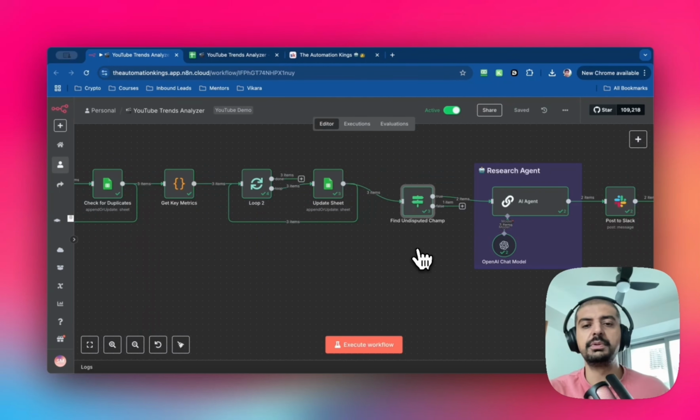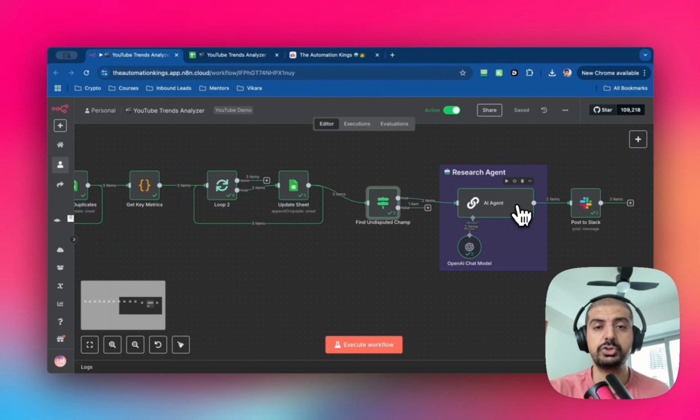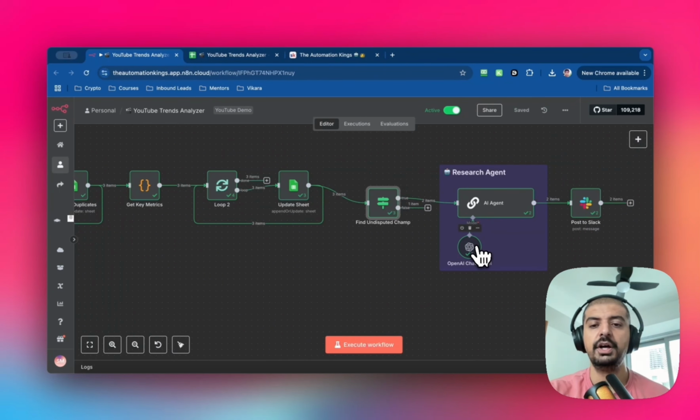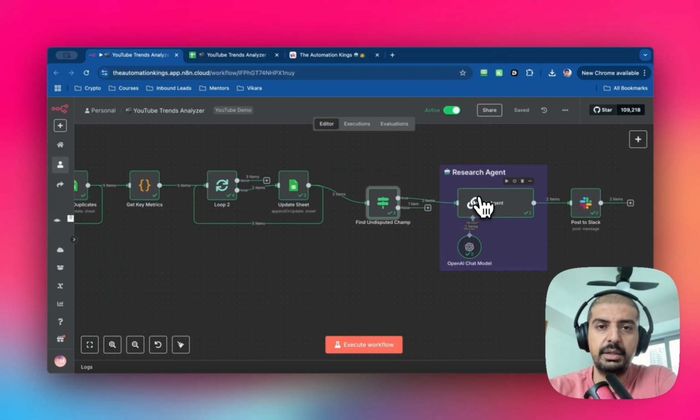The second reason is you don't want to be sending like 100 videos into the next node, which is the AI agent, because it's going to cost you a fortune in terms of the language model tokens. So it's better for me to just send, out of, I don't know what came out, 10, and to send 2 in here. Because as I multiply the number of channel IDs, I'm going to get hundreds, if not thousands of results coming through this automation. So I want to filter the very, very best and not waste my time.